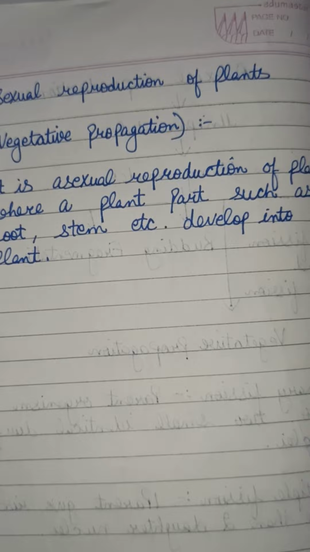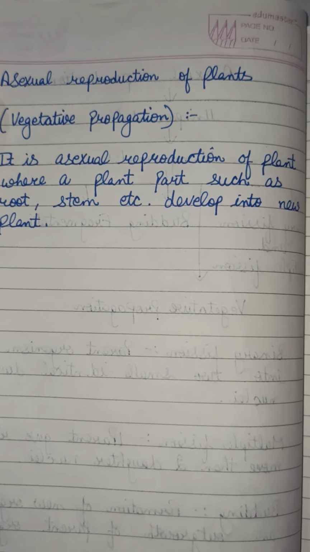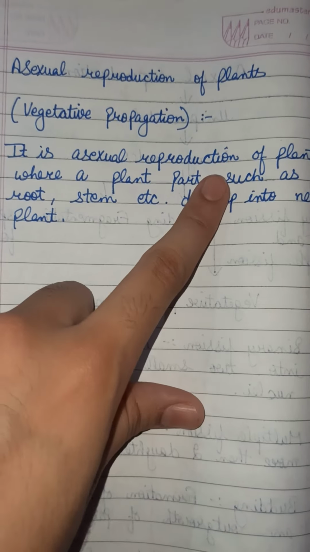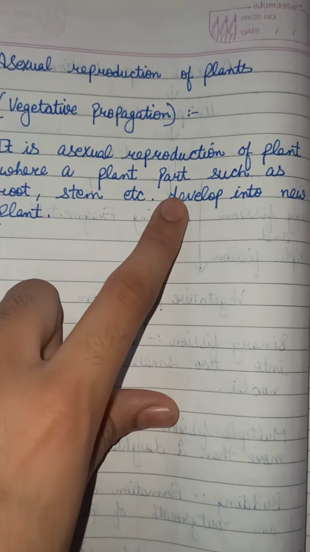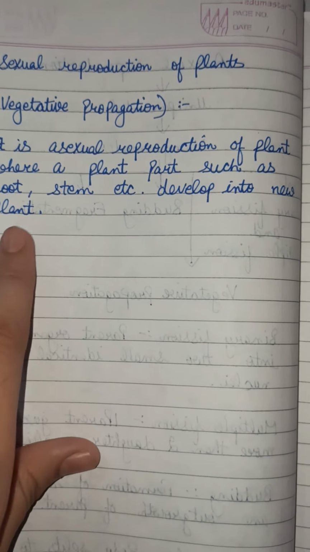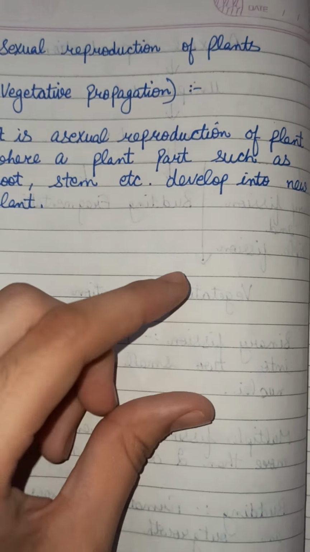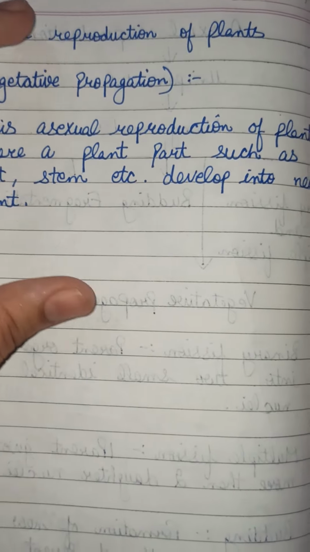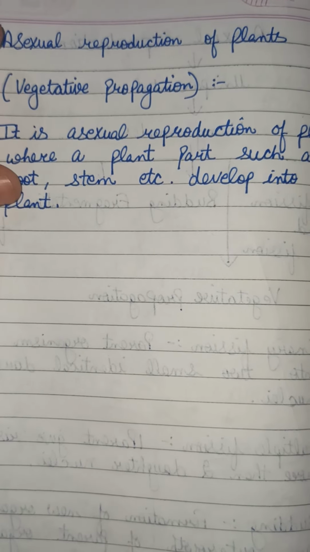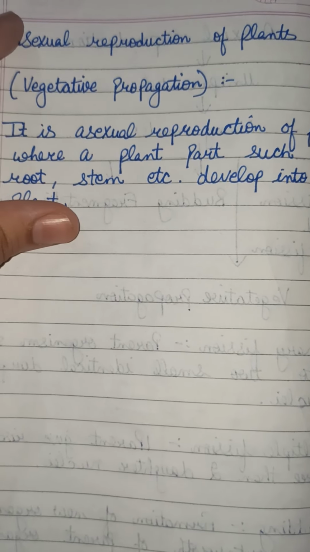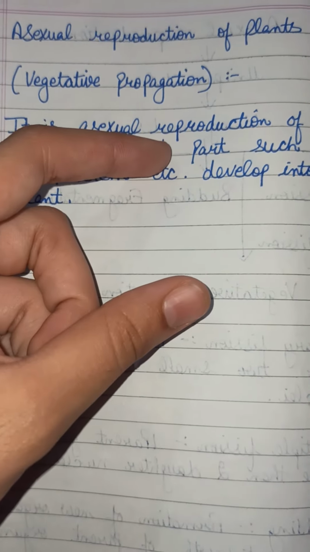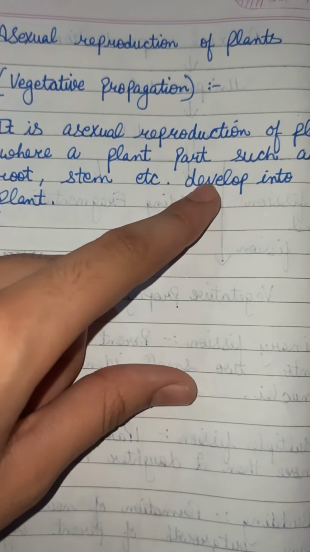Now next we will go with vegetative propagation. It is an asexual mode of reproduction in plants. It is asexual reproduction of a plant where a plant part such as root, stem, etc. develops into a new plant. That is, one part of a plant forms a whole new plant. There are natural methods of vegetative propagation, like from roots, from stem, from leaves, and some artificial methods like grafting and many more. We will study them in detail later.